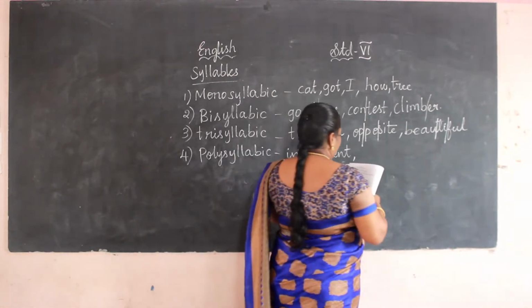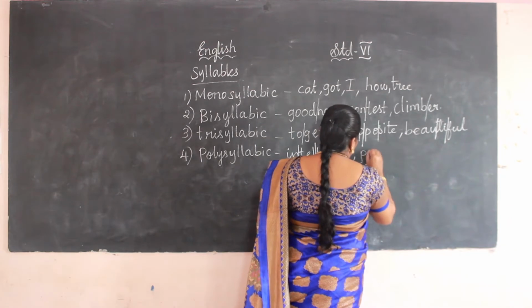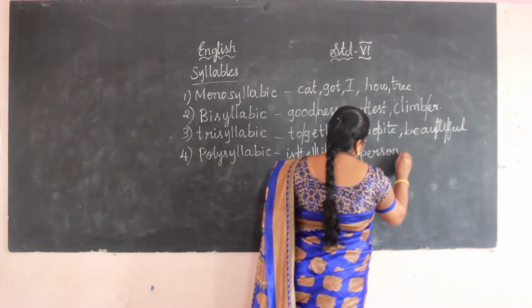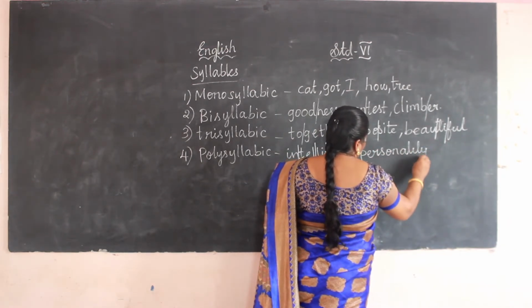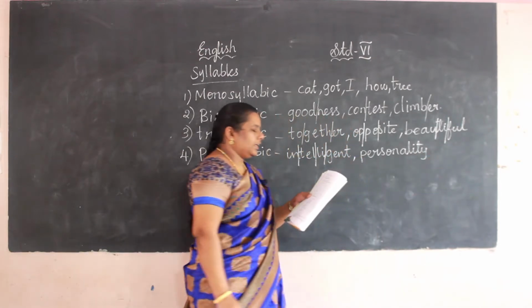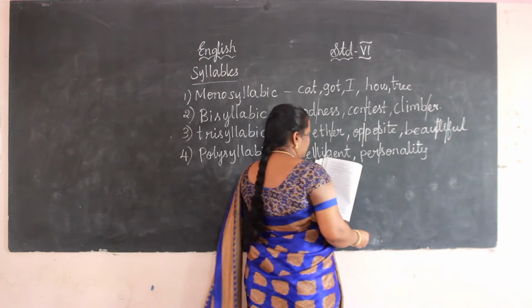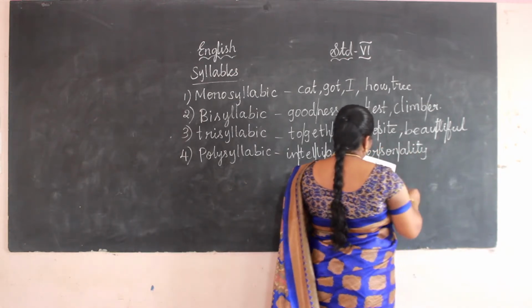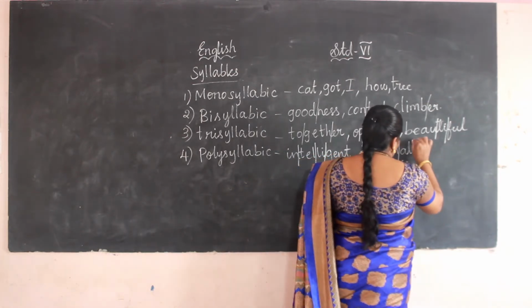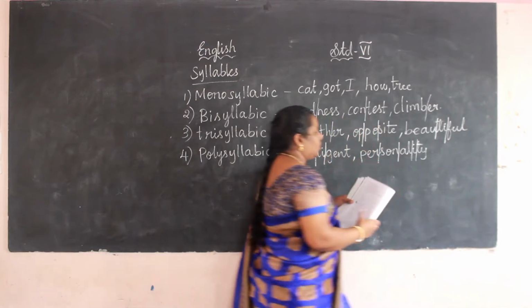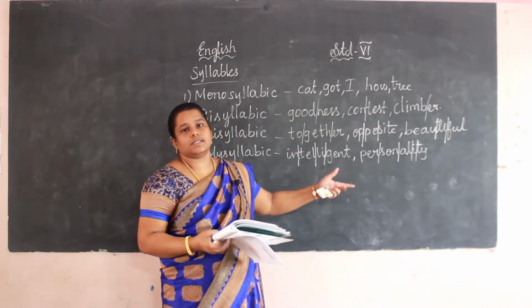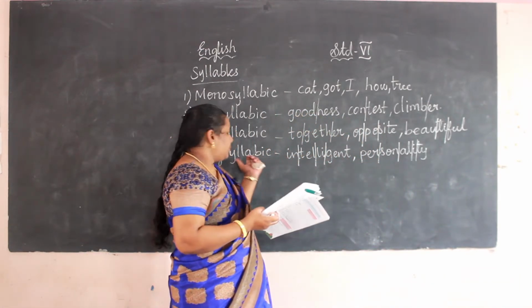Next one, personality. How can we split this word? Per-son-al-i-ty. More than 3. So it is what? Polysyllabic.